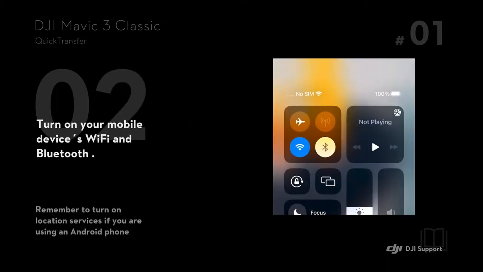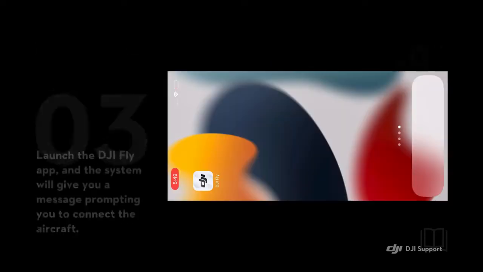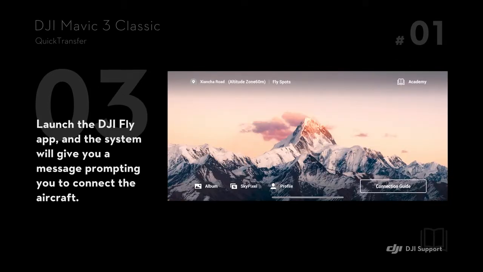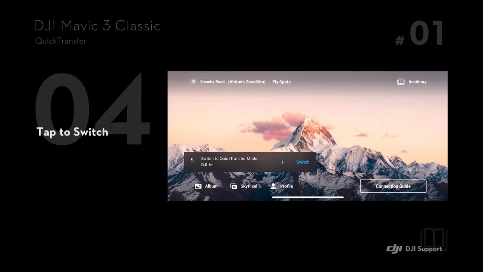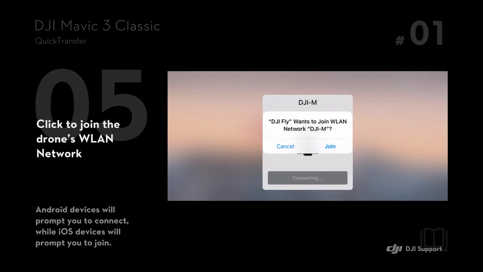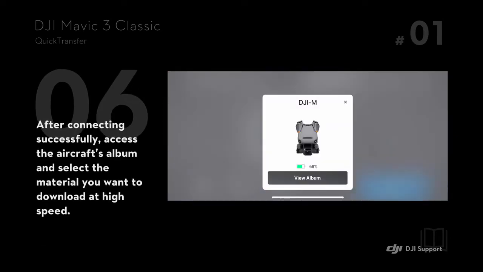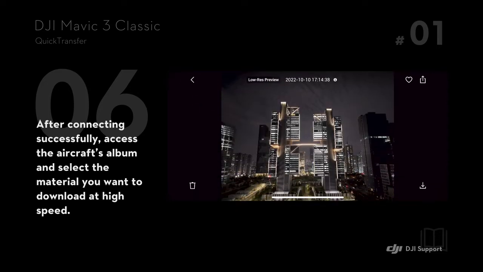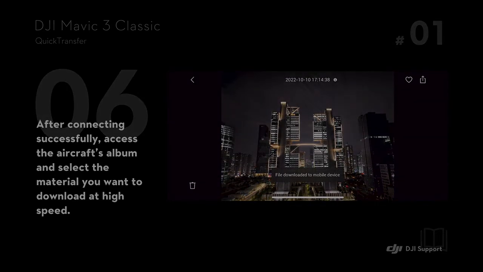Turn on your mobile device's Wi-Fi and Bluetooth. Launch the DJI Fly app, and the system will give you a message prompting you to connect the aircraft. Tap to switch. Click to join the drone's LAN network. After connecting successfully, access the aircraft's album and select the material you want to download at high speed.